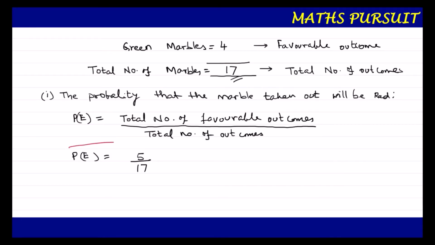The probability that the marble taken out will be red is 5 upon 17. This is one answer. Now let us look into the second part of the question, because there are three parts to this question.